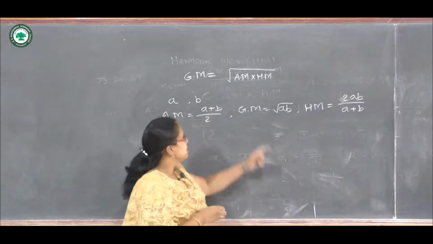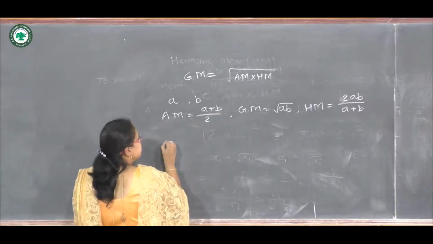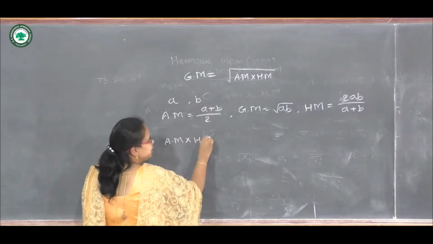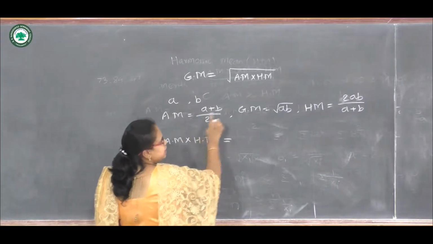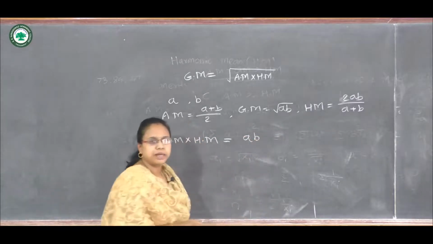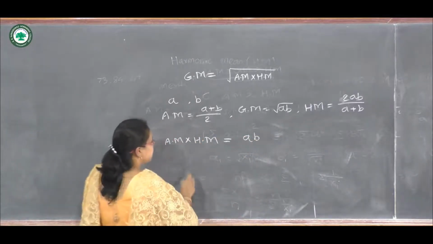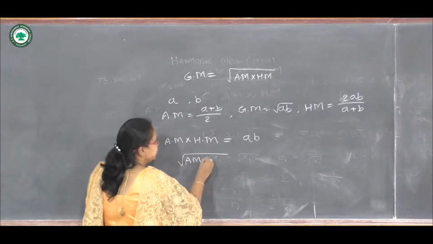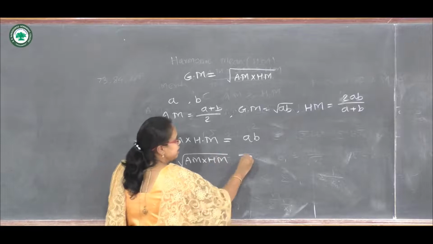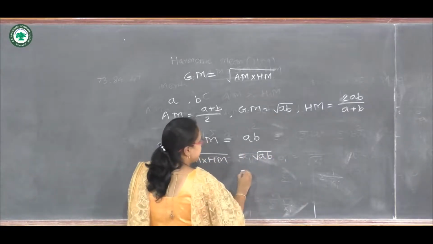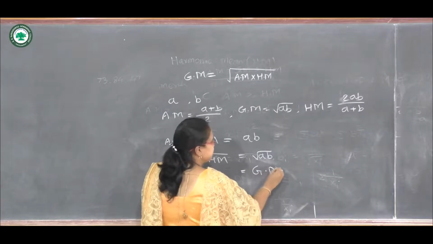Now we will see first this side: arithmetic mean multiplied by harmonic mean. The multiplication is done and it will be AB. If we take the square root on both sides, then we will get the root of arithmetic mean into harmonic mean. This will be root of AB, and root of AB is the geometric mean.